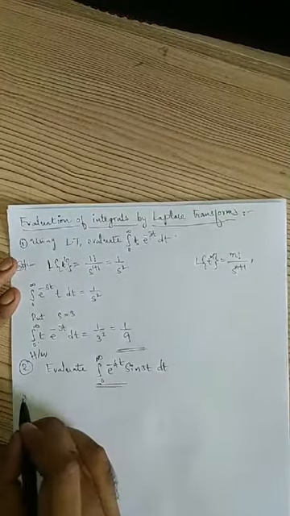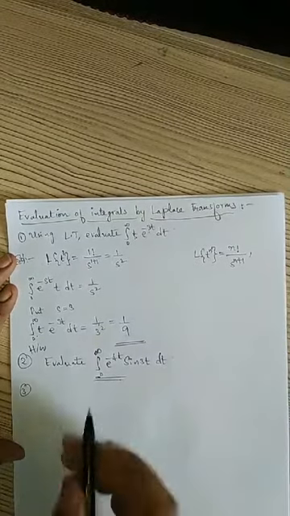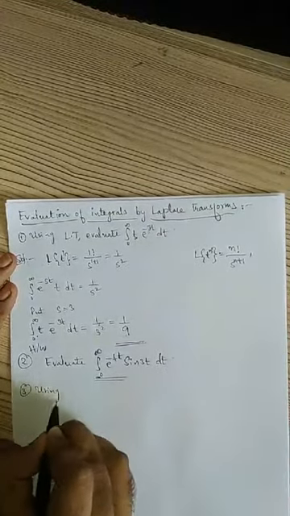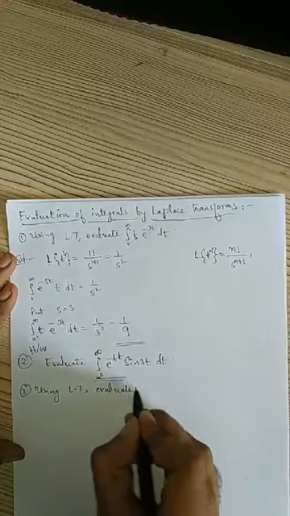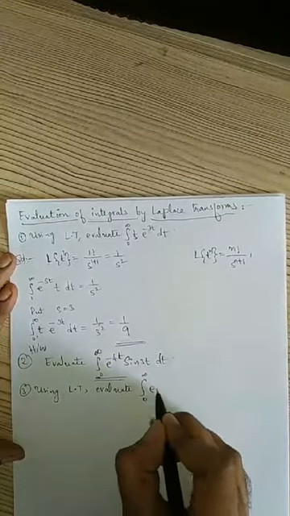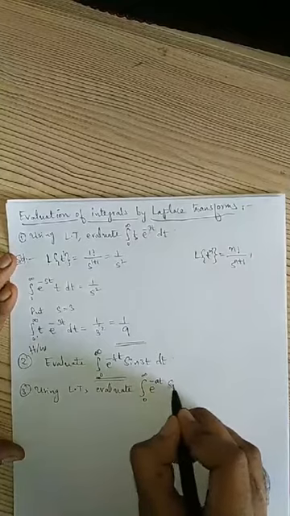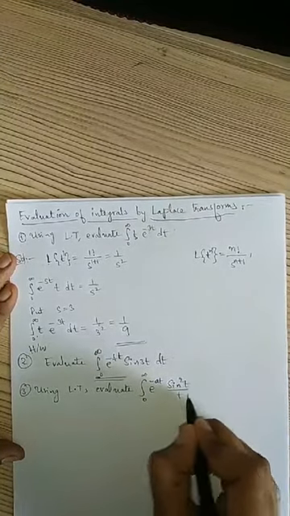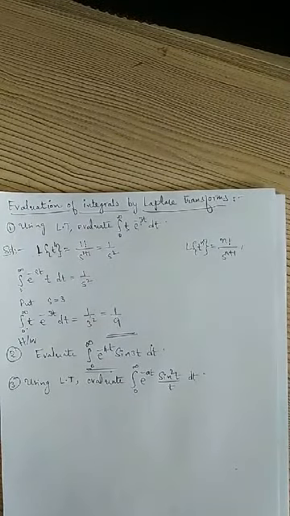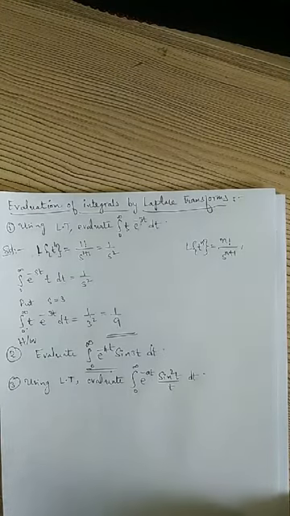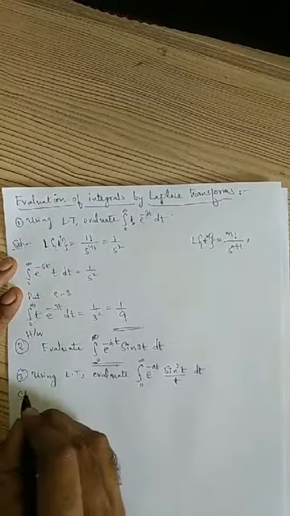Right? Next, third problem. The third problem is, using Laplace transform, evaluate the integral from 0 to infinity of e power minus at sine square t by t into dt. This problem is a little bit lengthy. So what will happen? Solution.